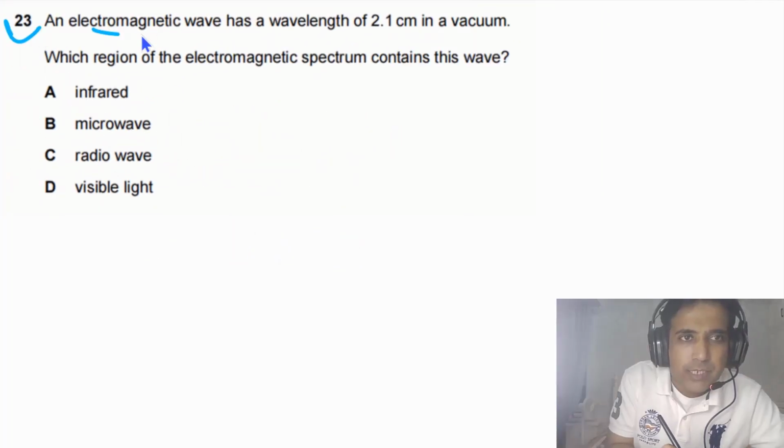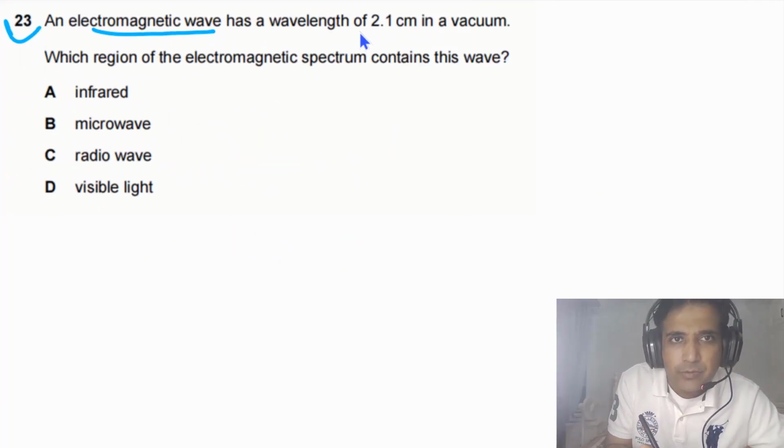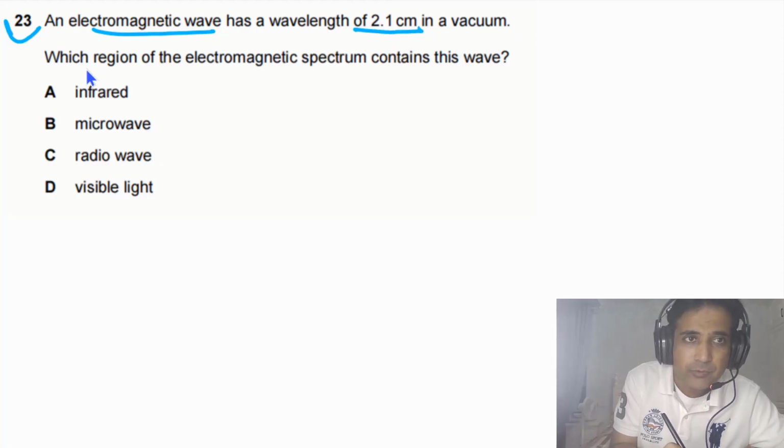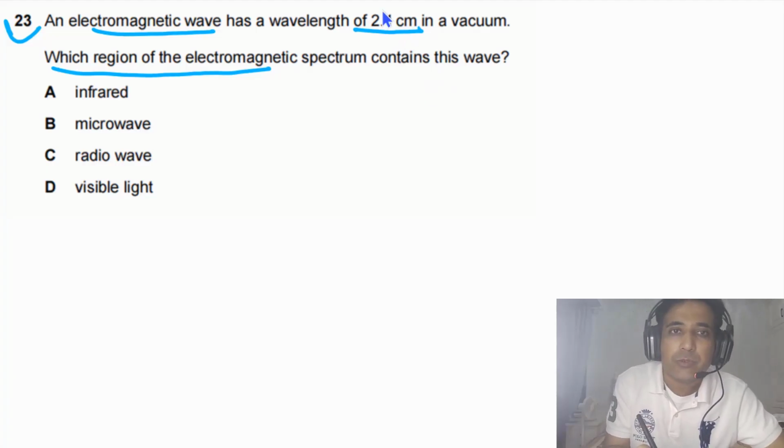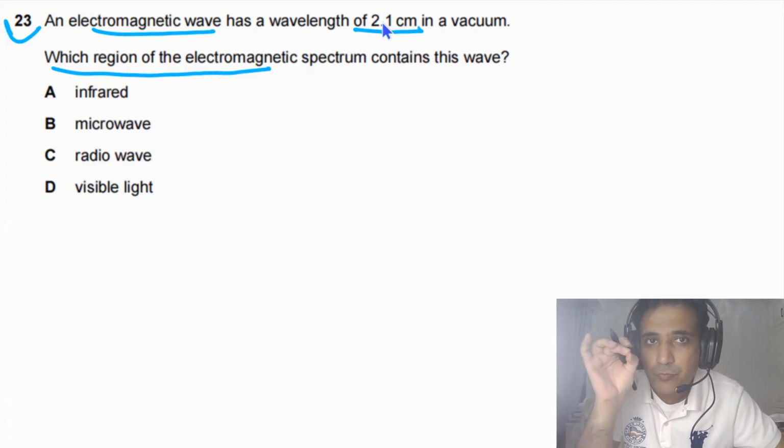Question 23 says an electromagnetic wave has a wavelength of 2.1 centimeters in a vacuum. Which region of the electromagnetic spectrum contains this wave? The wavelength we have is 2.1 centimeters.